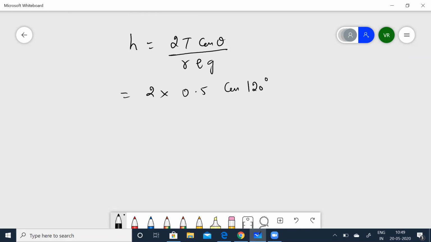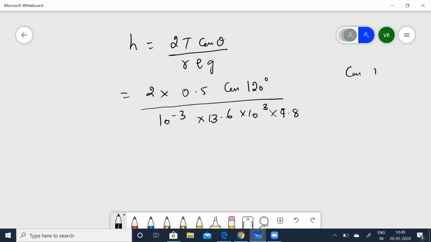Let's clear this. Now make use of the formula: h is equal to 2T cos theta divided by r rho g. Having known all the values, it is a straight application of the formula. 2, surface tension is given as 0.5, cos of 120, divided by r, which is 10 to the power of minus 3. Rho is given as 13.6 into 10 to the power of 3, and g is 9.8.